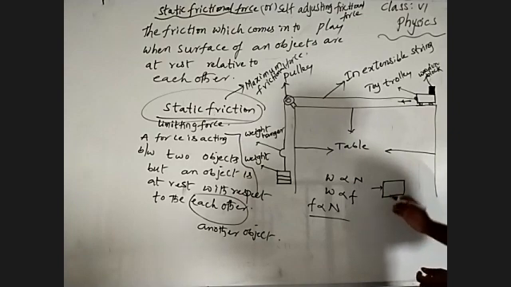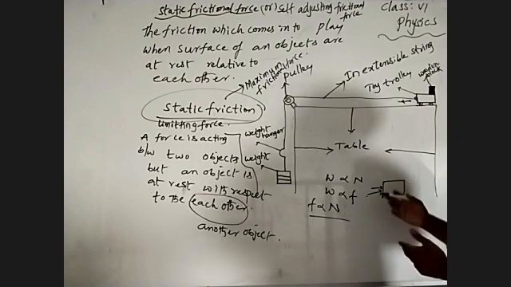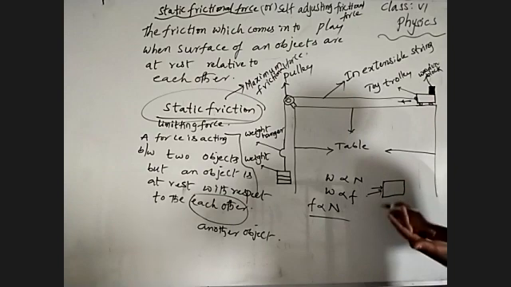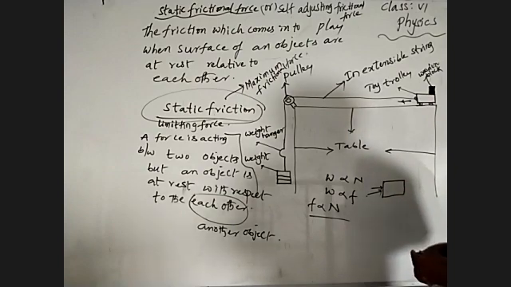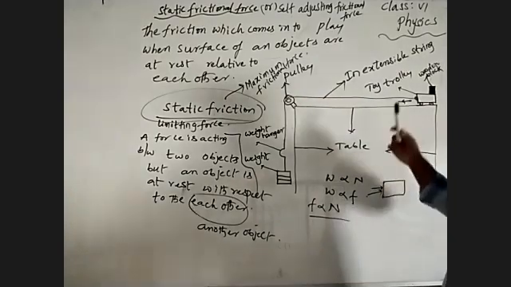Understand? It has a limit. When you increase the force to move, it tries to move because the applied force is more than that limit force. It exerts that particular opposite force. That's why the body tries to move; it comes into motion from rest. Understand? So that's what we call the static frictional force.